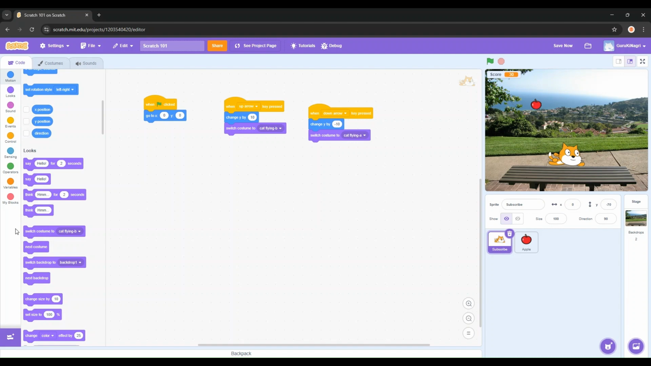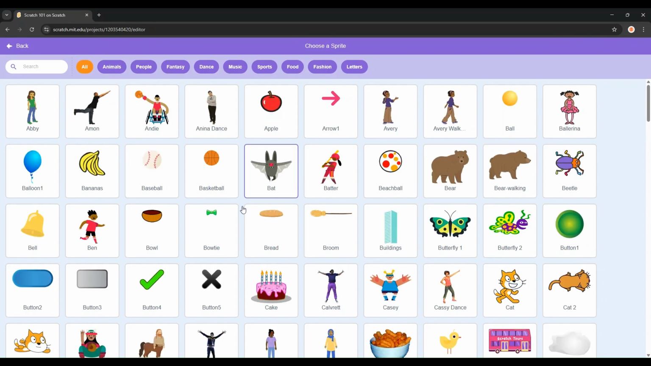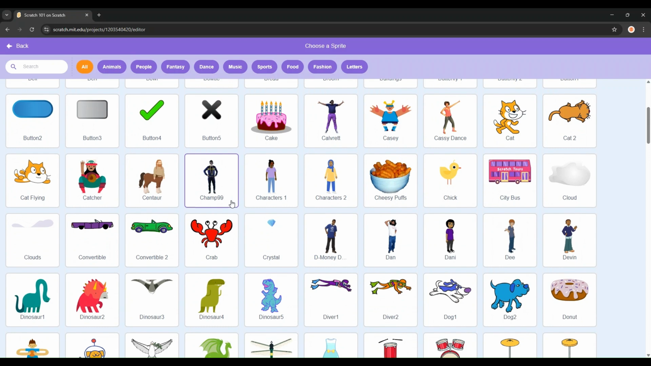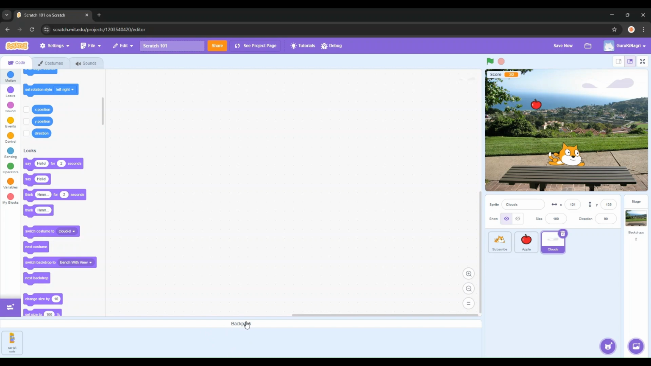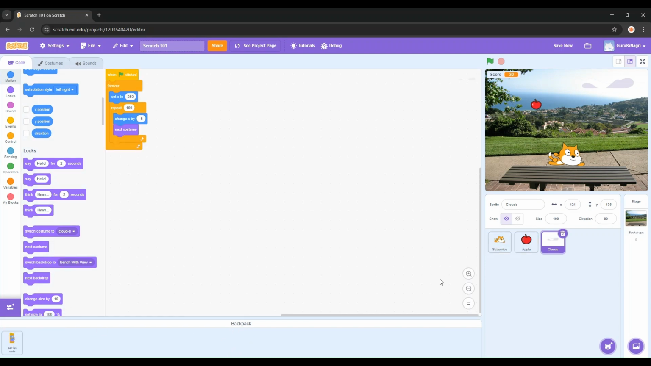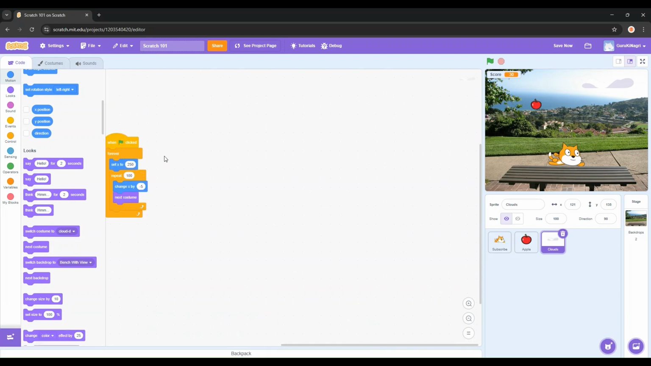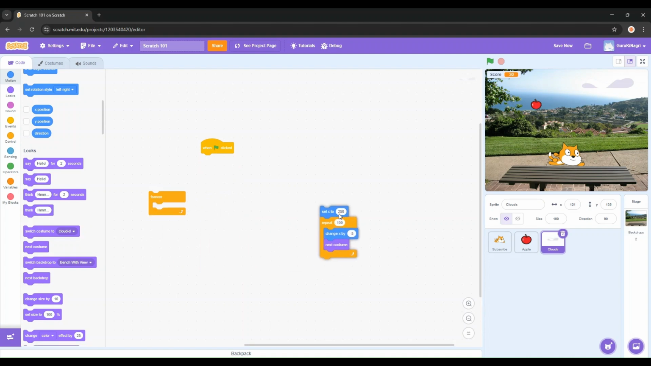Now, we're gonna go to choose a sprite and look for a cloud. Any cloud. I don't just want one cloud, I need multiple clouds. Just pick one of them. Now, whenever I'm having this scenery, I open up my backpack and get the code for it. There we go. Now, the code is, when the green flag clicked, let's break it down.